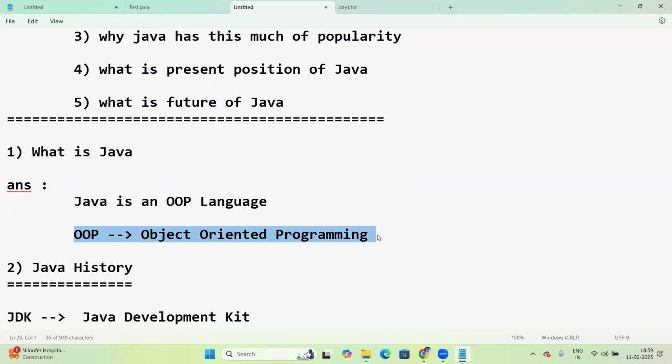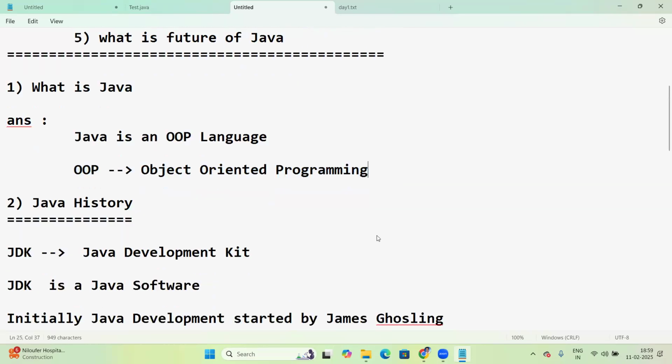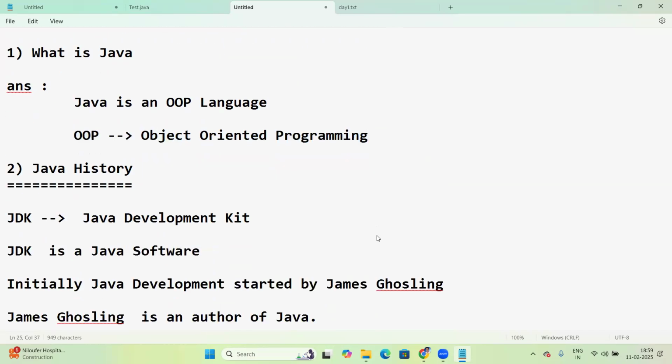Here we have many OOP languages like C++, Python, Java, .NET, C#, Scala, like that. Java is one of the OOP languages. More about OOP languages we'll discuss next. Once you start the actual classes, that time I'll explain clearly about all OOP languages. Next, let us see about Java history.